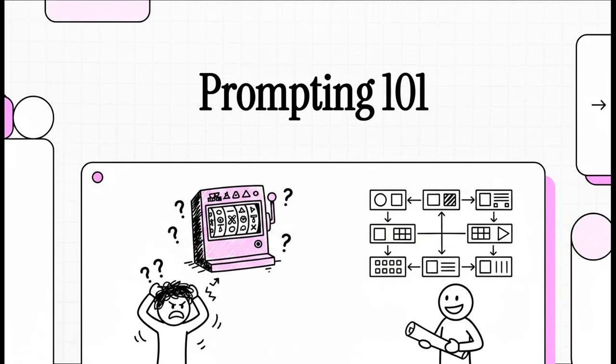Welcome to this explainer. Today we are going to completely change the way you interact with artificial intelligence. Right now, there's this massive myth floating around that getting good results from AI is all about finding a magic sentence. Some secret perfect string of words that suddenly unlocks the ultimate answer.